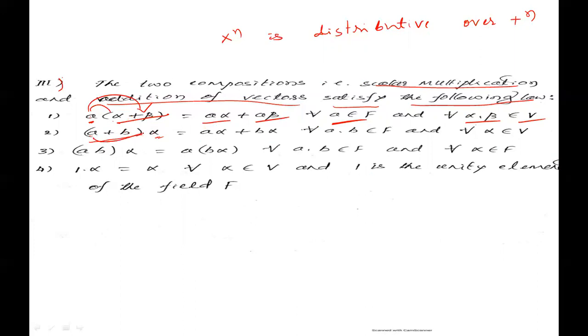That is, (a + b)·alpha = a·alpha + b·alpha, for all a, b belonging to F and for all alpha belonging to V. Third property.